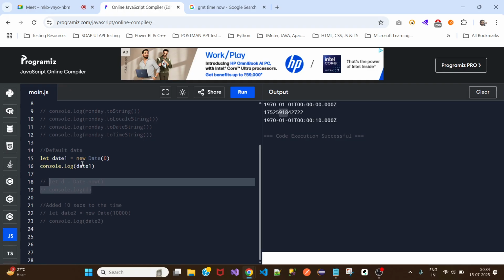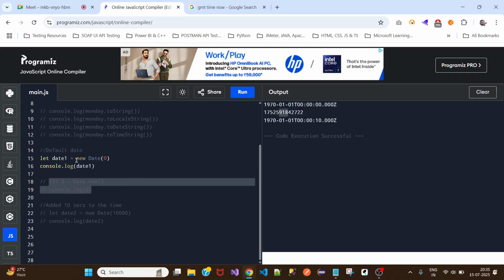Now we want to check what the default date is, from where the calculation of time or date is considered. What default date and time have the JavaScript developers set in their programming?